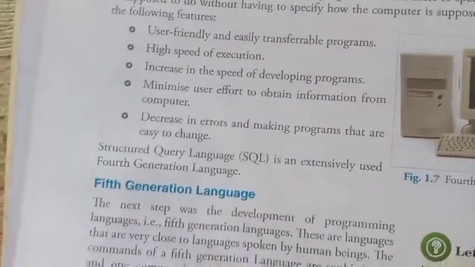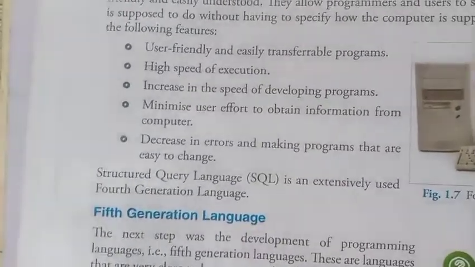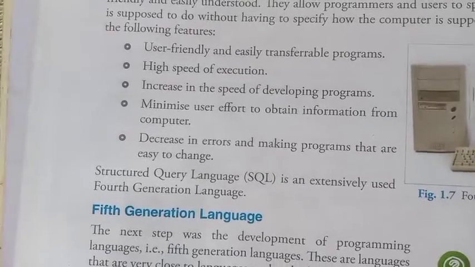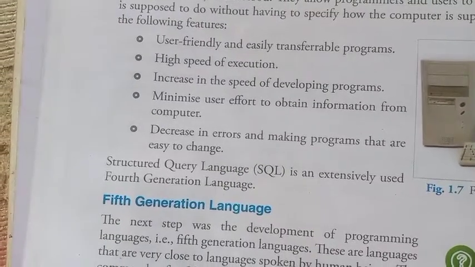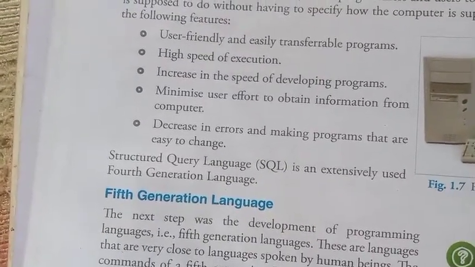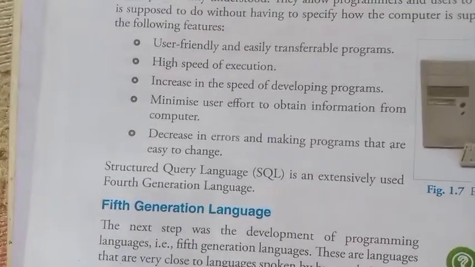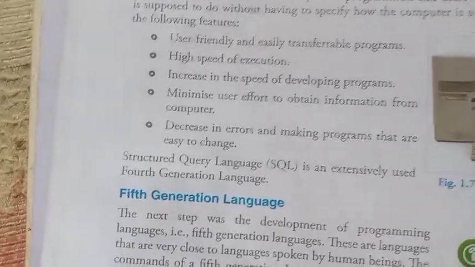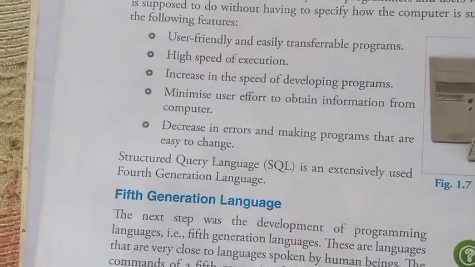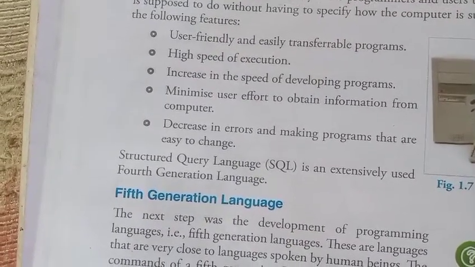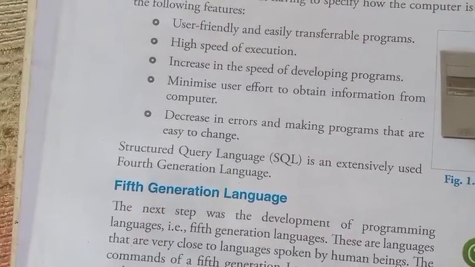So now let's discuss the hardware and the software: the definitions of hardware, software, system software, application software, general purpose computer, special purpose computer, machine language, assembly language, assembler, high level language, interpreter, compiler, fourth generation language, fifth generation language.